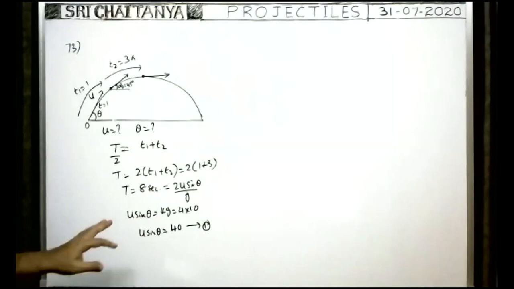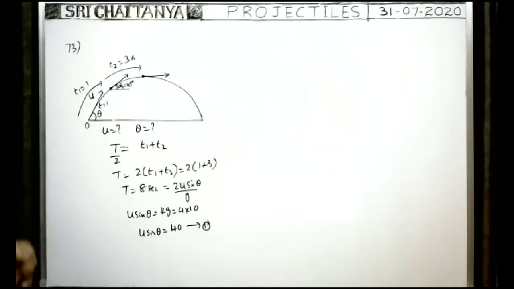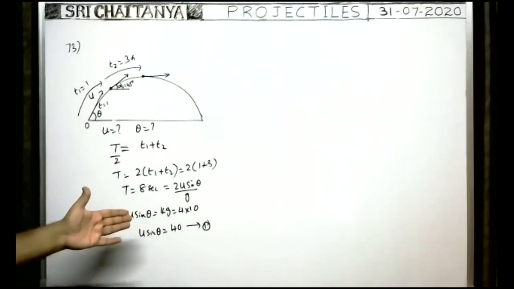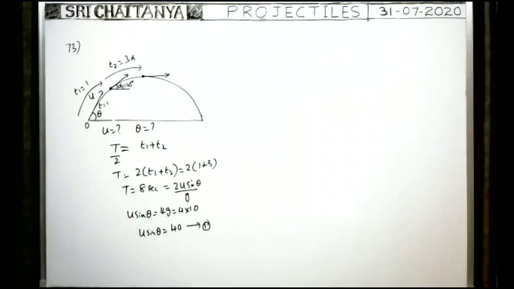So directly we are given the u sin theta value. If we know the u cos theta value, then we can find the u value and the theta value. How can we find the cos theta value?